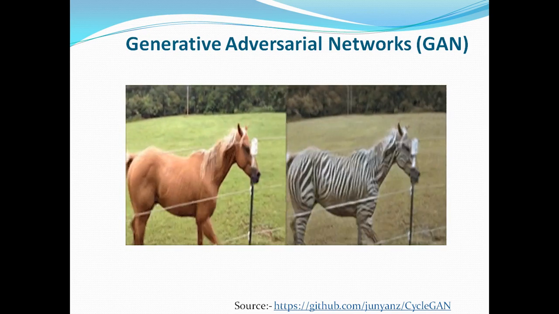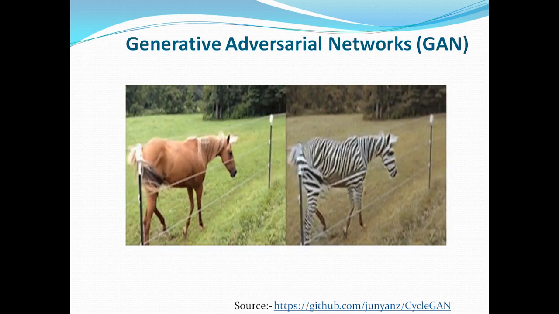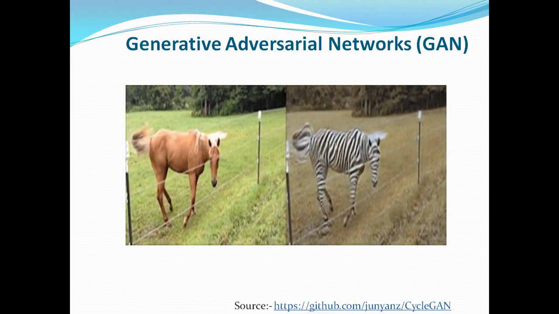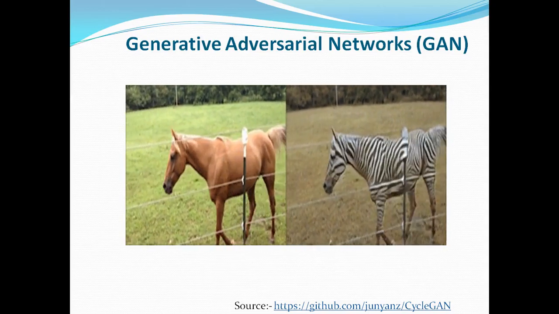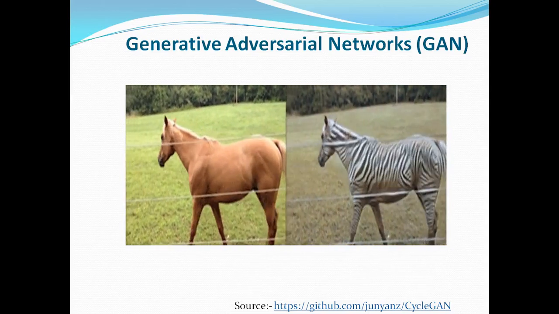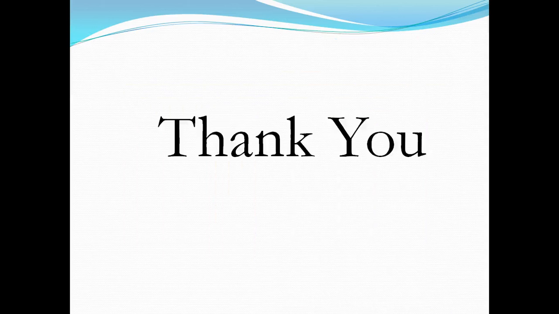This is generative adversarial networks, GAN, where one image is transferred into another form, and these artificial images really look like the original image. So these are the applications of data science and machine learning.